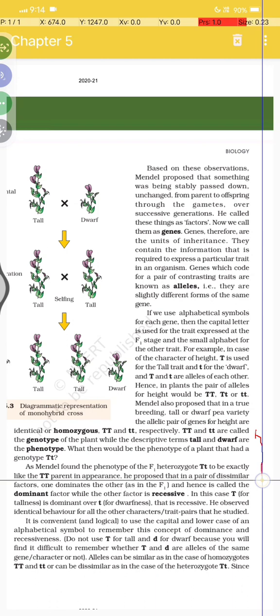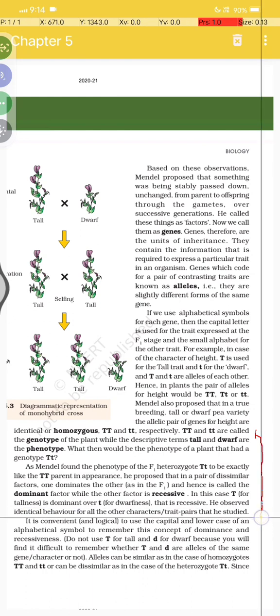He proposed that in a pair of dissimilar factors, one dominates the other and hence is called the dominant, and the other is the recessive. Okay, you should know what dominant is too. In this case, T for tallness is dominant, and t for dwarfness is recessive.